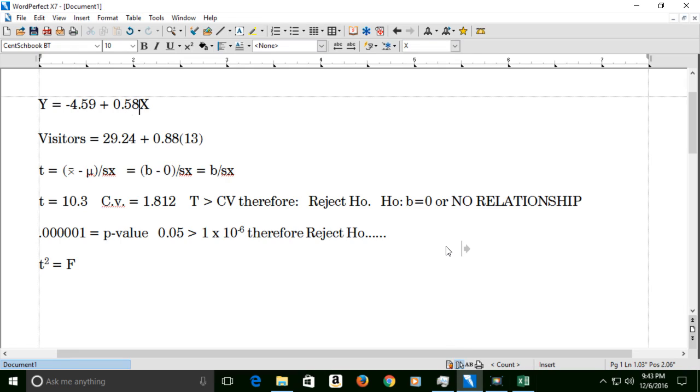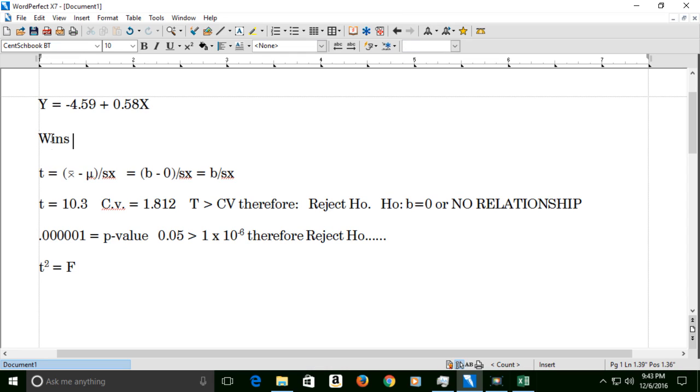What does 0.58 mean? Well, let's think this through, shall we? That means wins equals minus 4.59 plus 0.58 times points scored, right? And that's average points scored over the course of the season. So what's that mean? If I average one more point scored over the course of the season, I win about a half a game. So roughly,